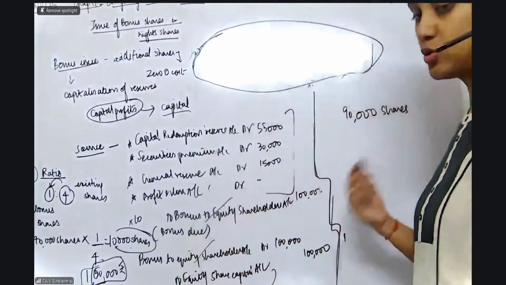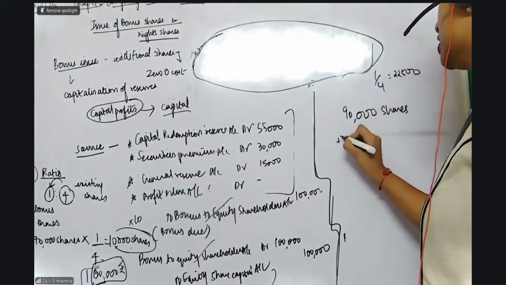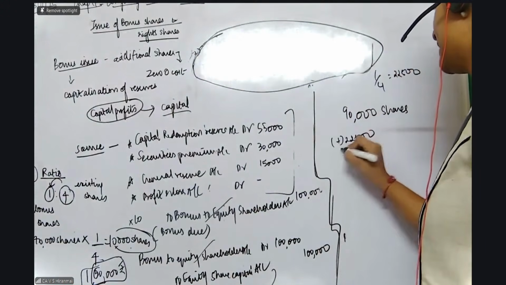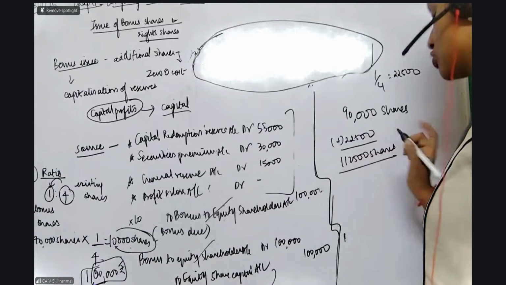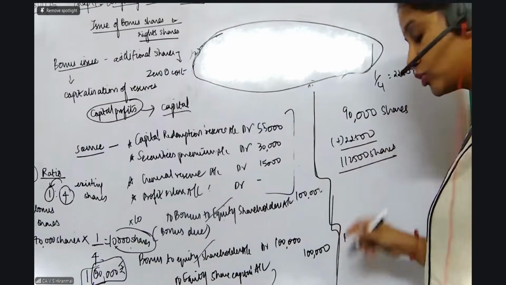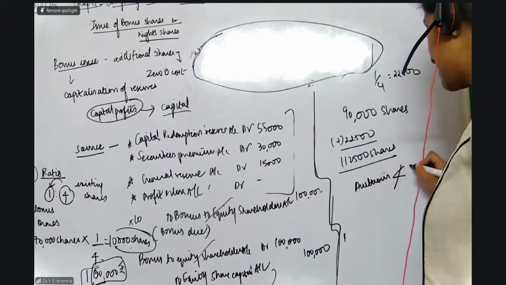For bonus you have given them 1/4, or 22,500. So now the new paid up will become 1,12,500 shares, correct? So always remember the rule, your authorized capital cannot be less than the paid up.